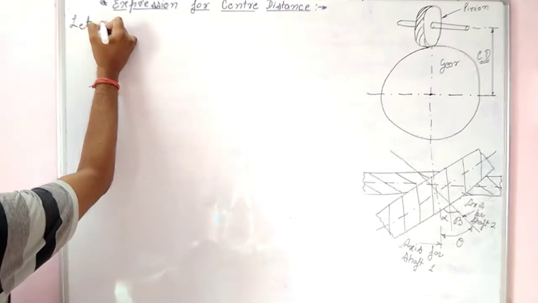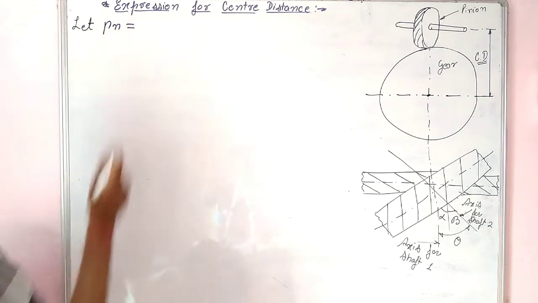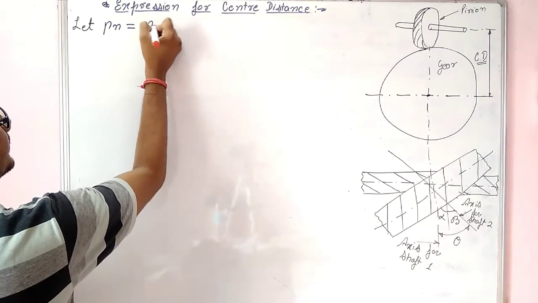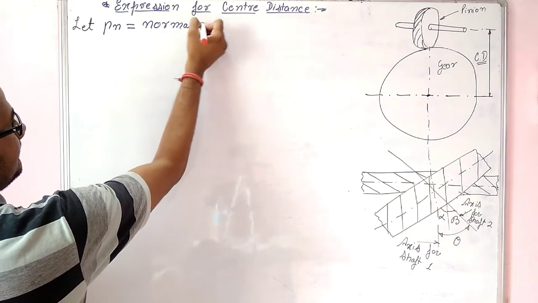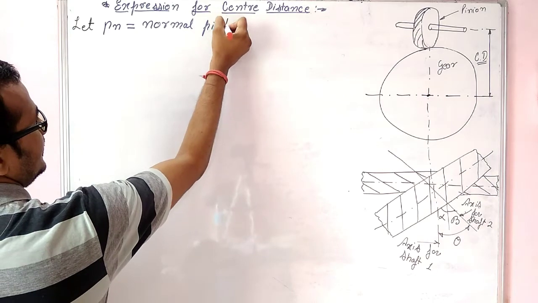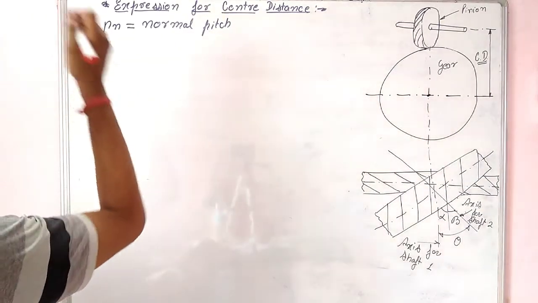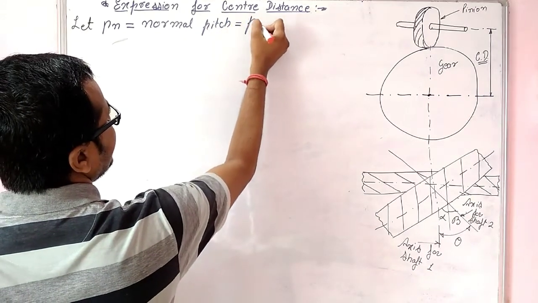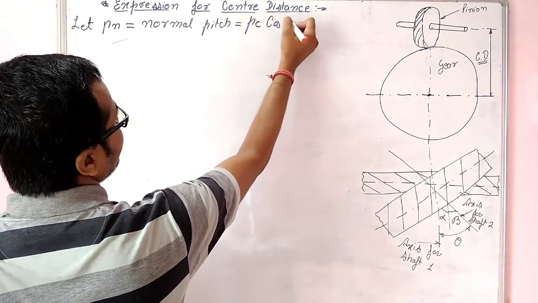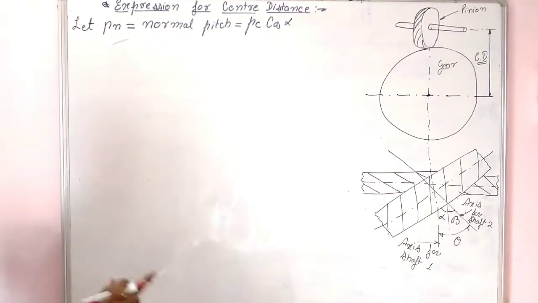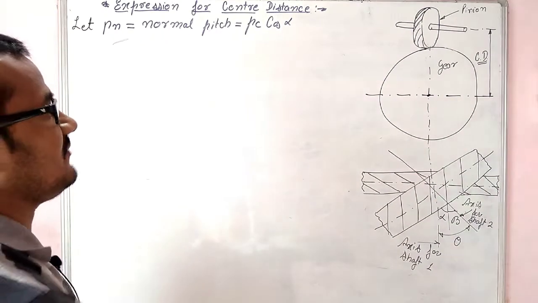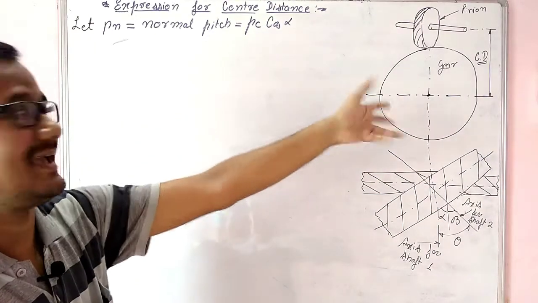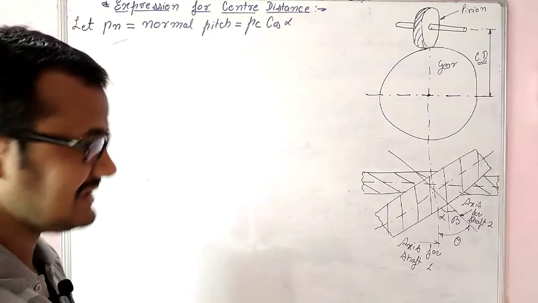We know that PN is the normal pitch. We know that PN is also equal to PC cos of alpha. If the angle alpha differs, then it will be PC into cos of the helix angle.